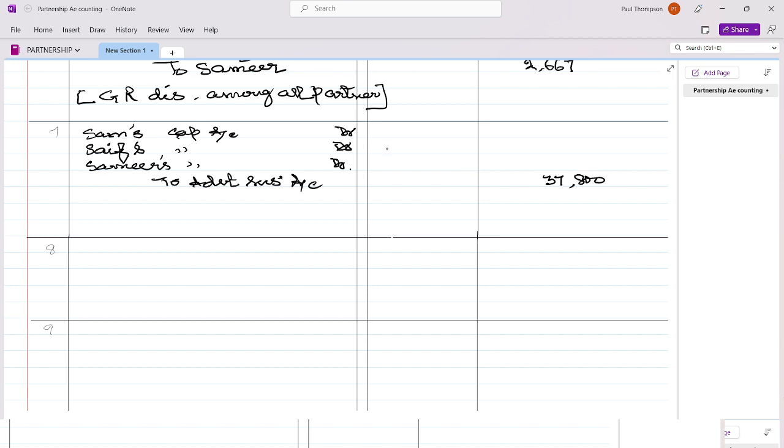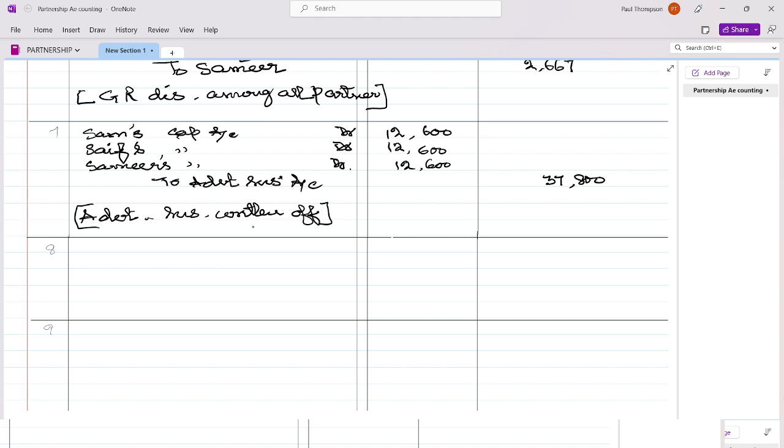37,800. So this, the PSR being equal, will go in equal ratio, 12,600, 12,600 and 12,600, 37,800. Okay. Advertisement suspense written off. Okay, so now this is also over.